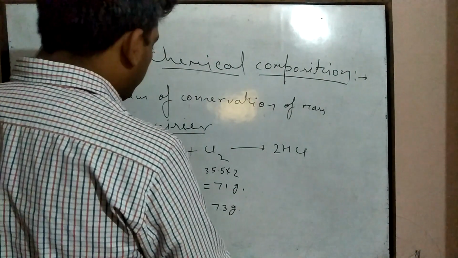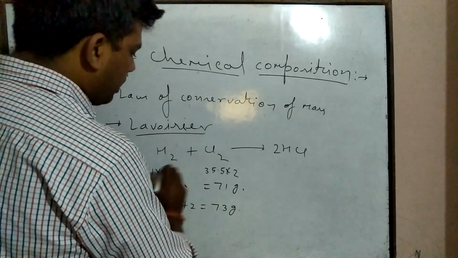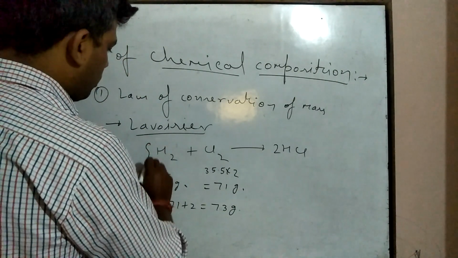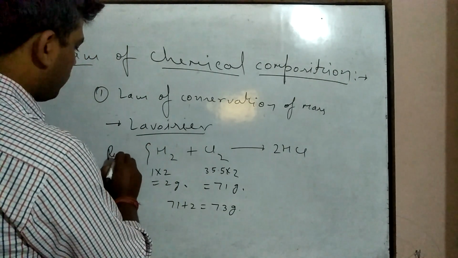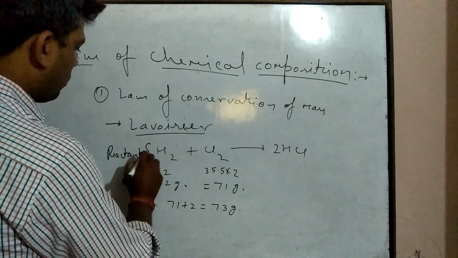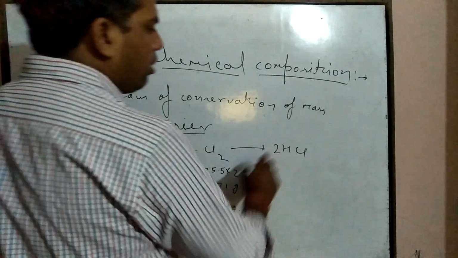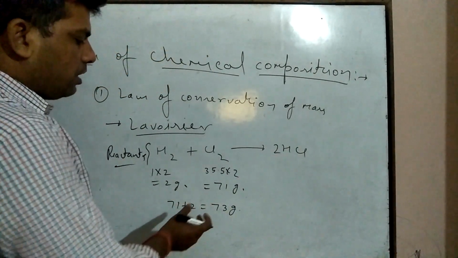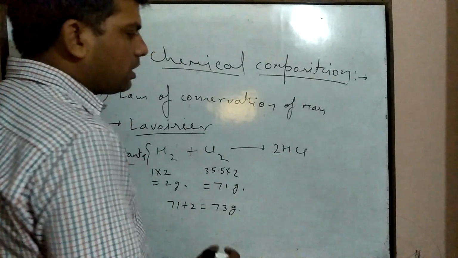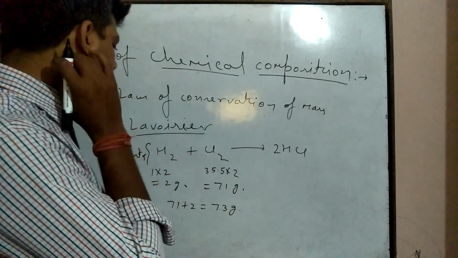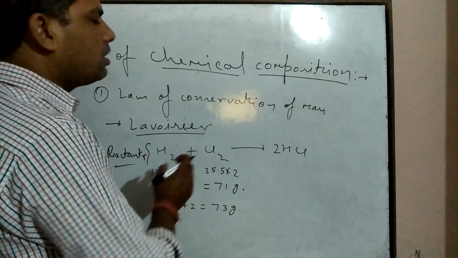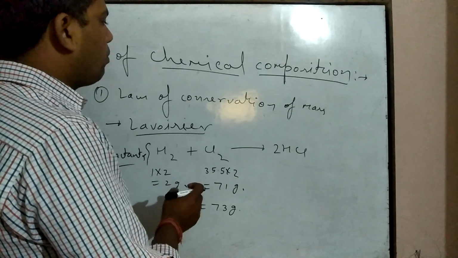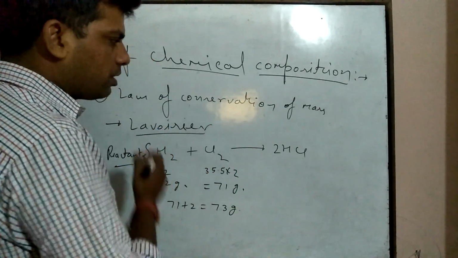This is the reactant side. These are the reactants. And hydrochloric acid is the product. Hence, hydrochloric acid also contains 73 gram mass if this reaction follows the law of conservation of mass.